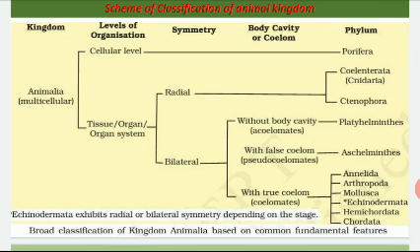These divisions are based on some common features. What are they? Level of organization, symmetry and the body cavity. Let's discuss these common features based on which we can classify the organisms.